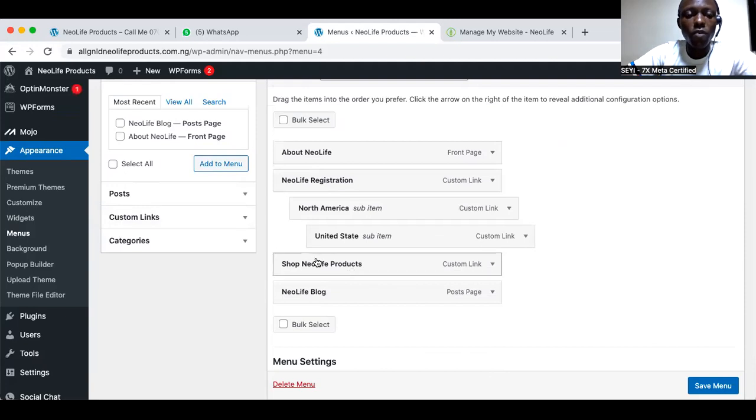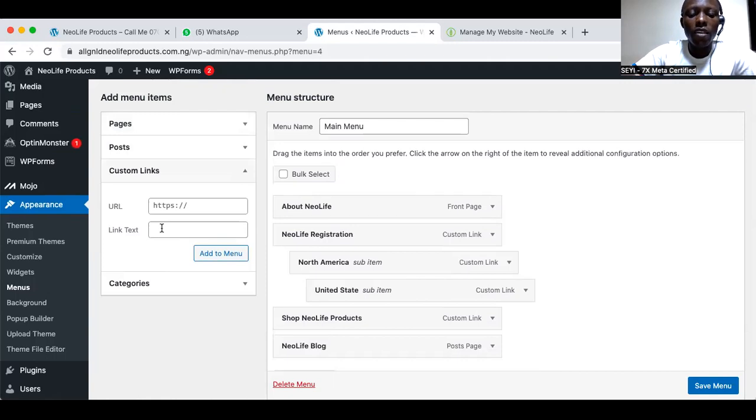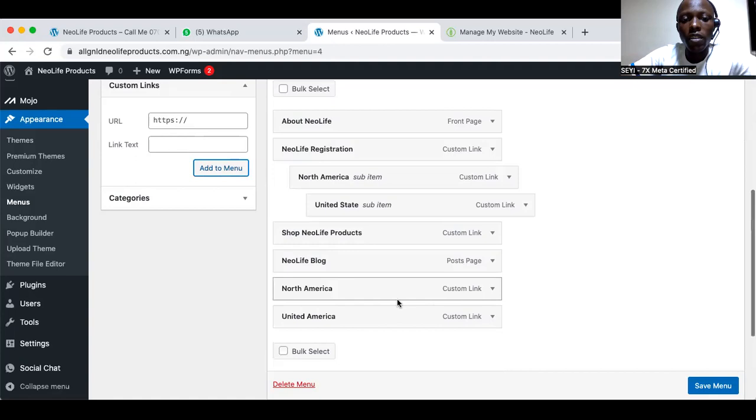For the product now, since we have product here, you can decide to also do product the same way. So I can say North America too. The reason why we are categorizing it by continent is that we have about 23 countries already now. In fact, we have more than 30 now. The list will not go too far down, so people will not find it difficult to select their country. So this is us doing it with users in mind. I hope you get that.